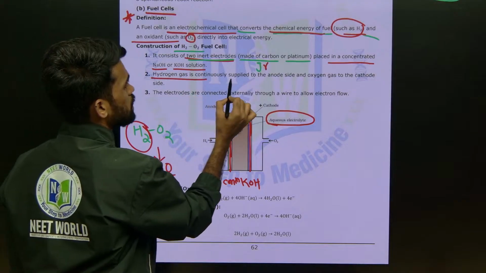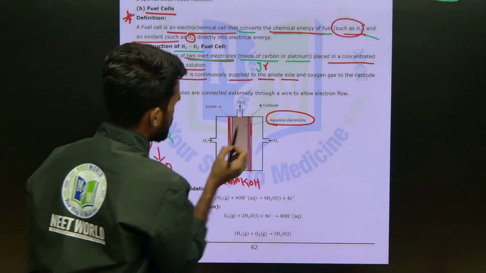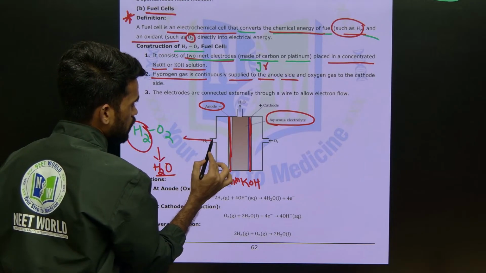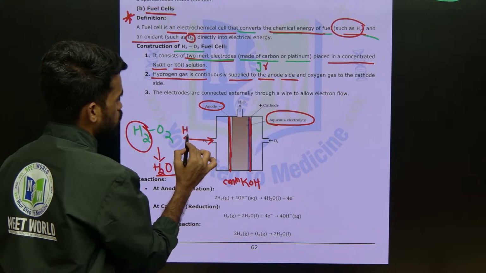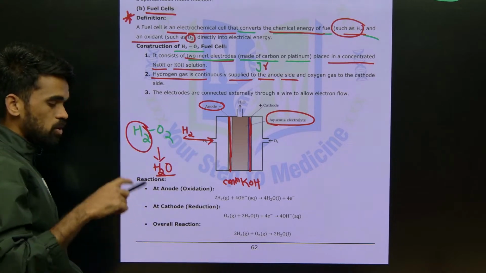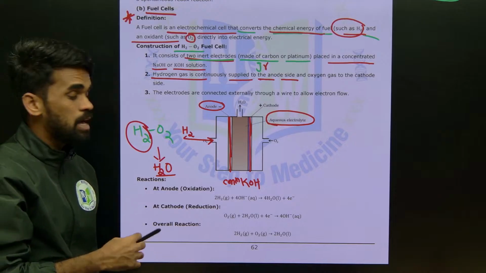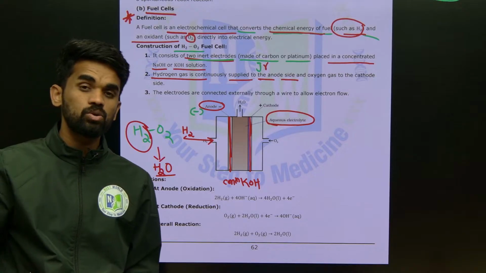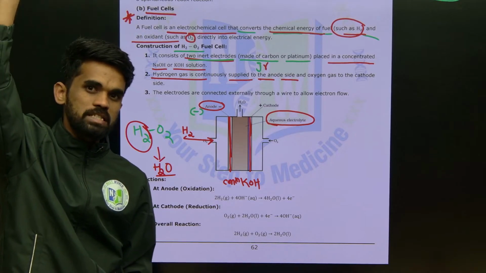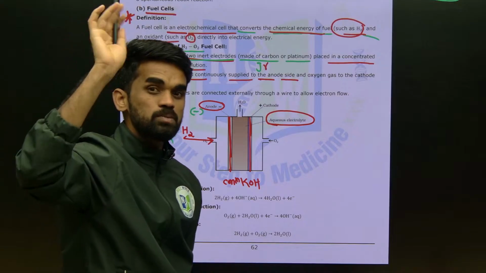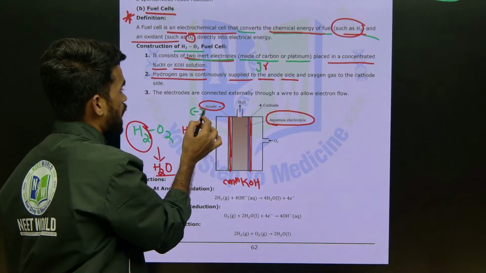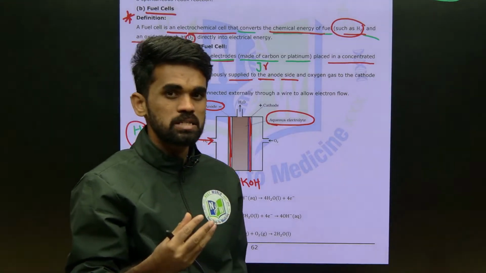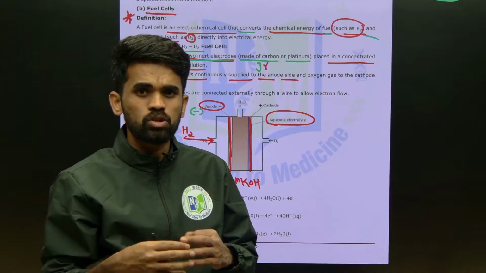Hydrogen gas is supplied to the anode. So anode here will be supplied with hydrogen gas. Now see, again remember, in electrochemical cell our anode charge will be negative. In electrolytic cell, that electrolysis process we discussed now, the anode charge is positive. So do not always confuse with these negative positive charges. Do not think that anode means negative, cathode means positive, like that.